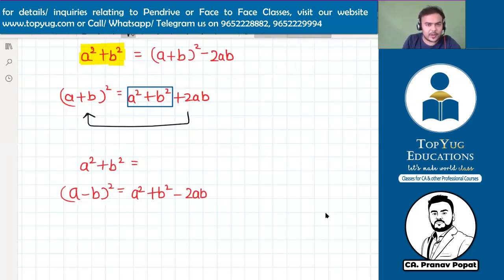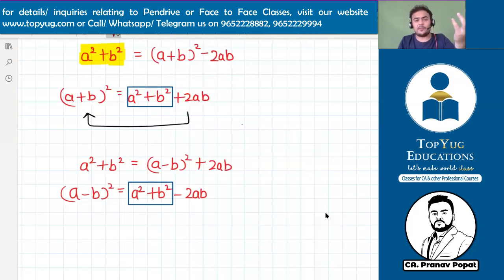I want only this part. Yes. So can I write a minus b whole square plus 2ab? See? So we are just deriving formulas out of other formulas.